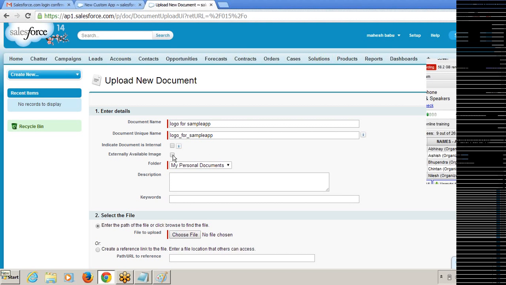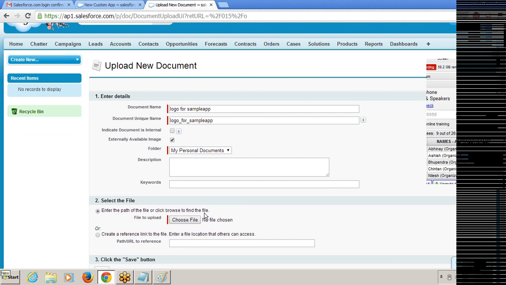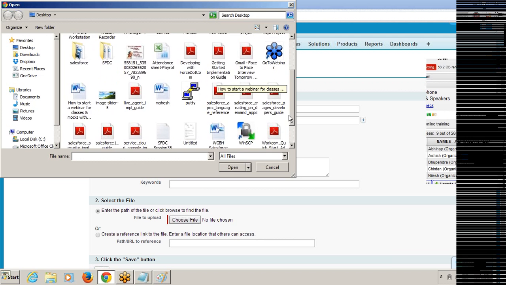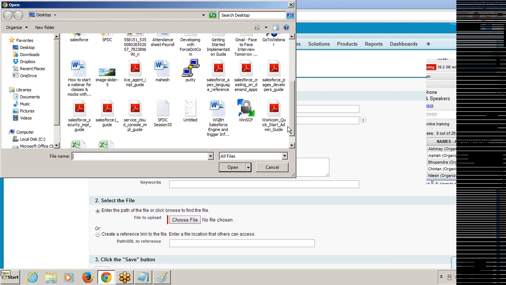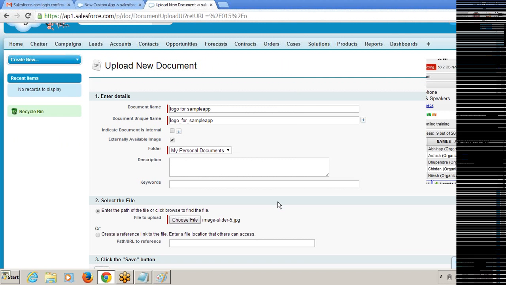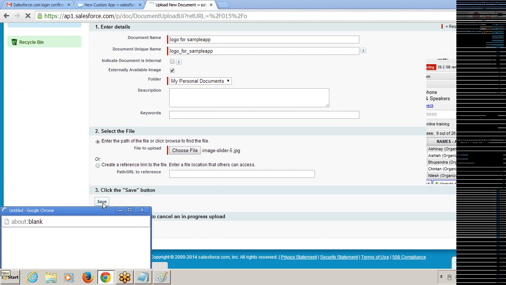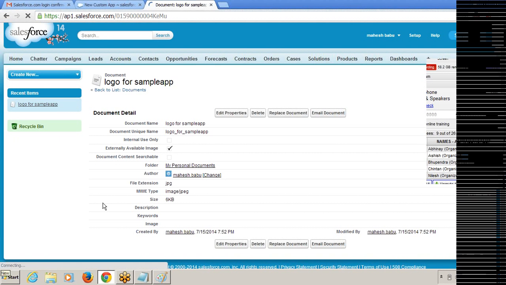Make sure you check the checkbox for externally available image. Then only this image will be available to the application. Then choose the file. Click on choose file now. You can see your computer here, the desktop on my computer. You can choose any image. Yes, I got one image here. I'm uploading the image to the documents folder, or the documents tab or object. And then click on save.